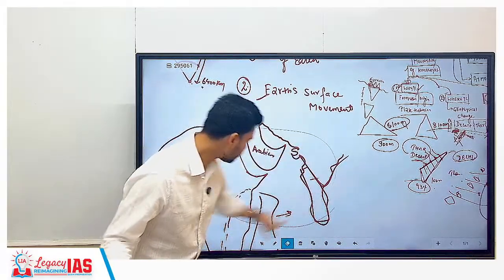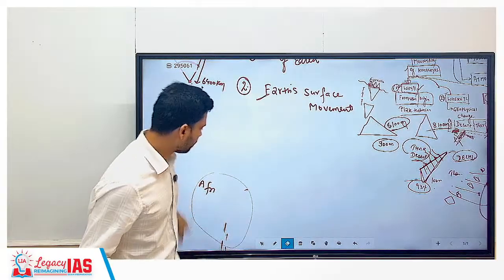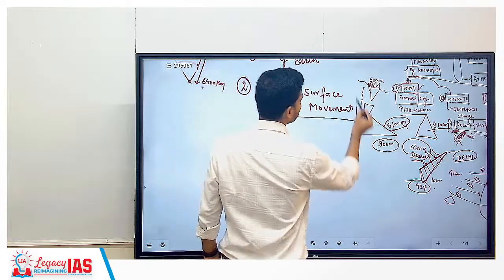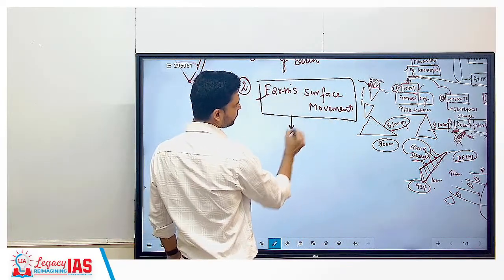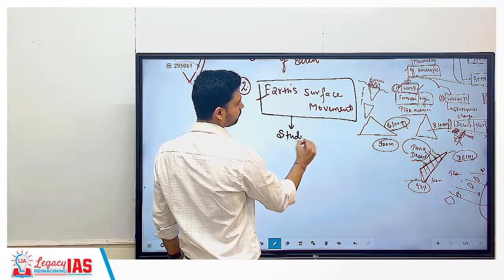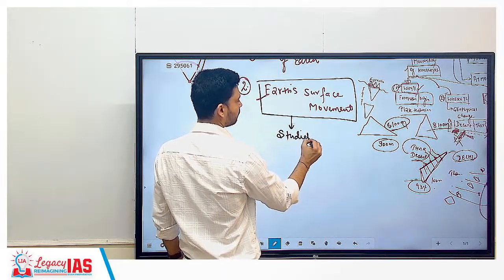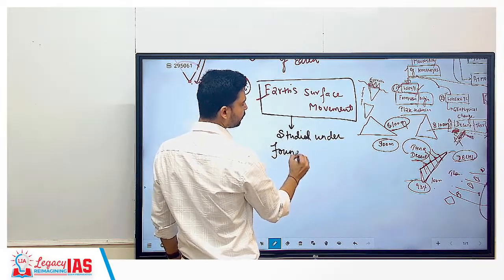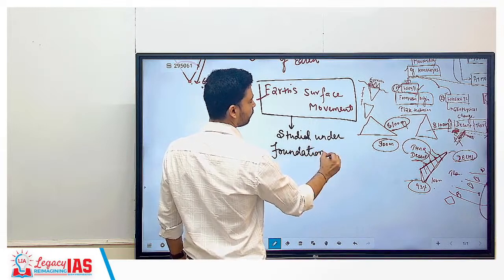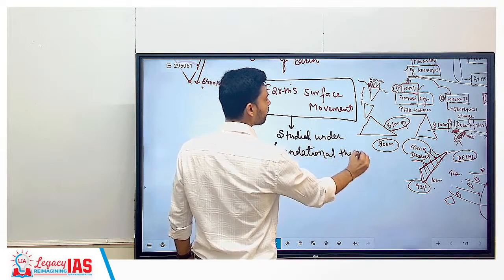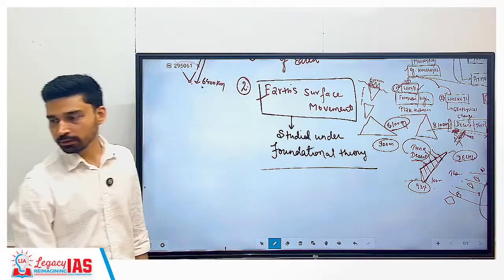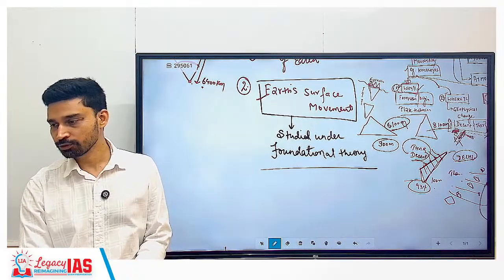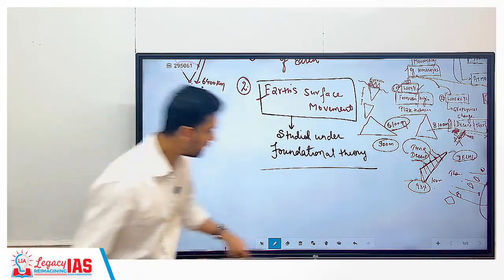So Earth's surface movement, and this surface movement is explained by 4 theories, which is also considered as the foundational theory of geography. So that is what you can write here. Earth's surface movement studied under foundational theory, and called as foundational theory of geography. Foundational because it laid the foundation for geography as a separate subject as such. That made it different from the other disciplines.